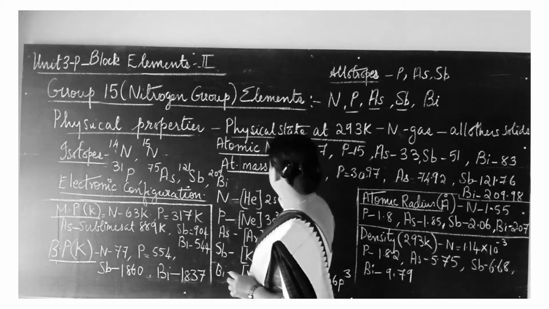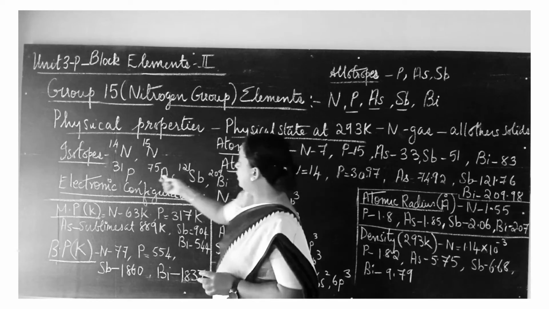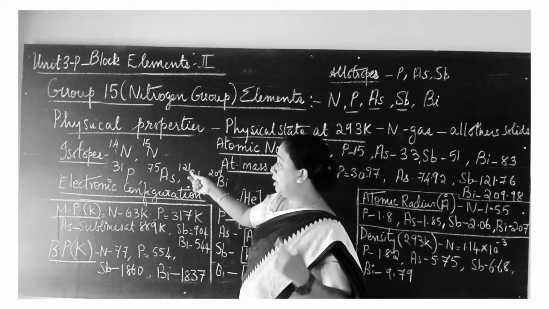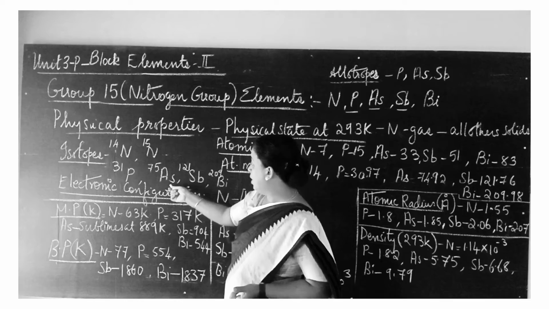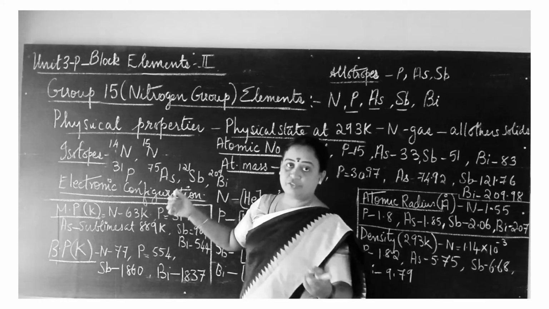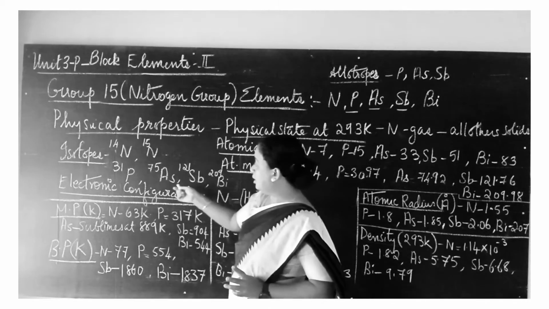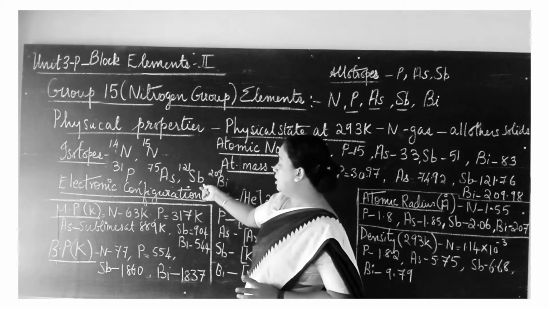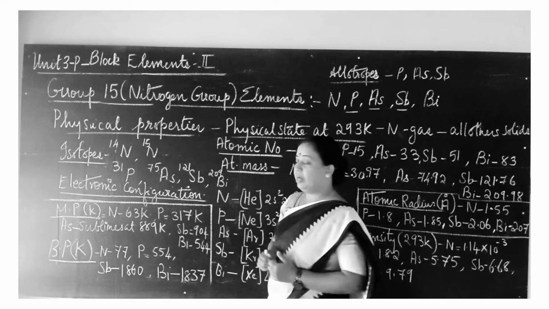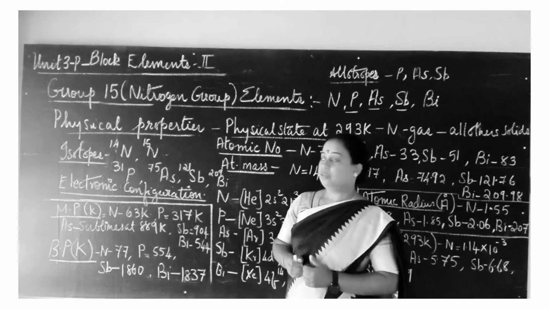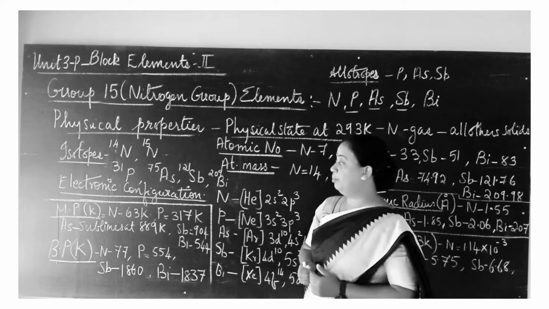Phosphorus has only one isotope, P31. Arsenic, antimony and bismuth also have only one isotope each; only nitrogen has two. They are arsenic 75, antimony Sb 121 and bismuth Bi 209. So these are the isotopes of group 15 elements.